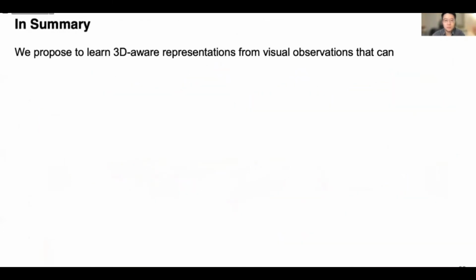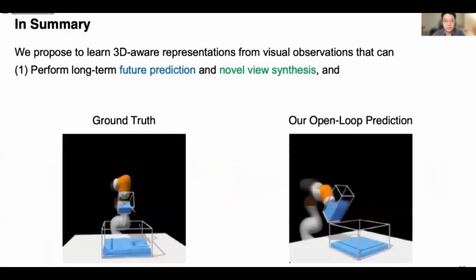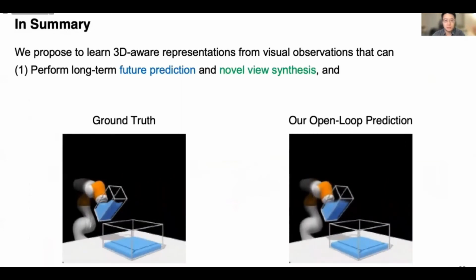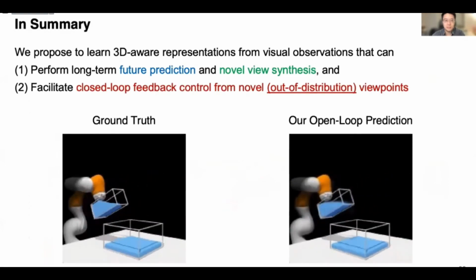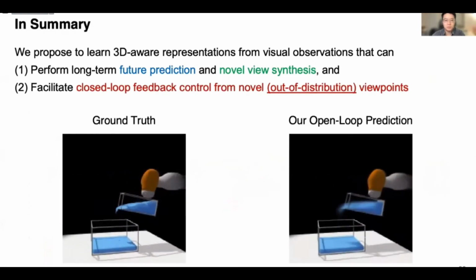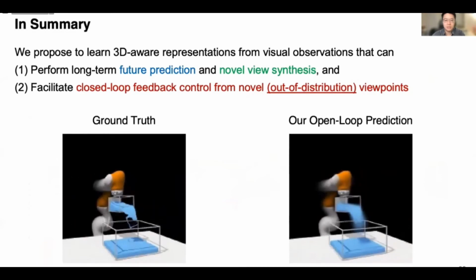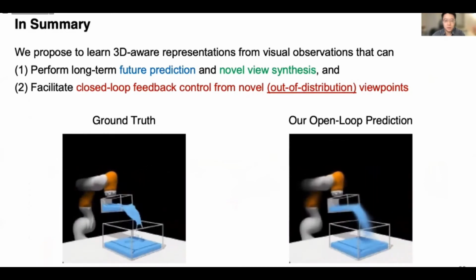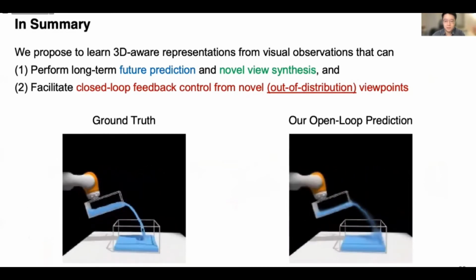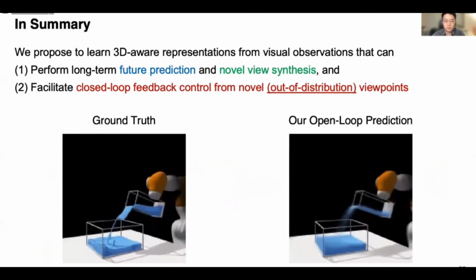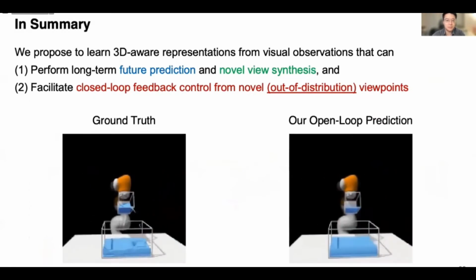In summary, we propose to learn 3D latent representations from visual observations that can perform long-term future prediction and novel view synthesis, and facilitate closed-loop feedback control from novel viewpoints that are even outside the training distribution. We hope this work can inspire future studies of more generalizable visual motor control systems for complicated dynamic environments.